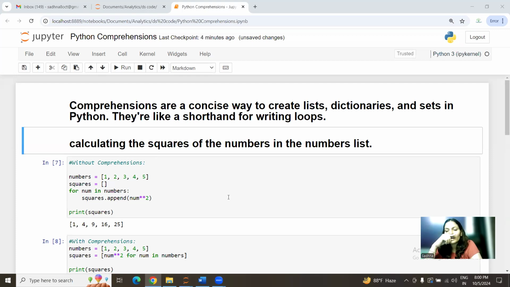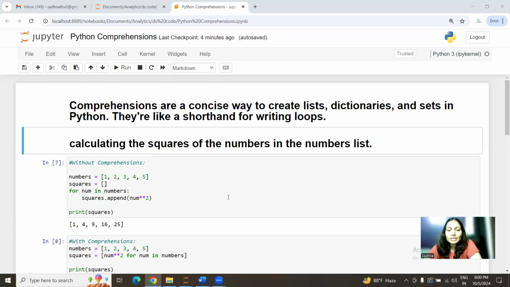So comprehensions are a concise way to create a list, dictionary, and set in Python. They're like shorthand for writing loops. Like we use a for loop or apply a certain if condition. So rather than putting that into a for loop or adding that condition, we can directly do it with comprehension.